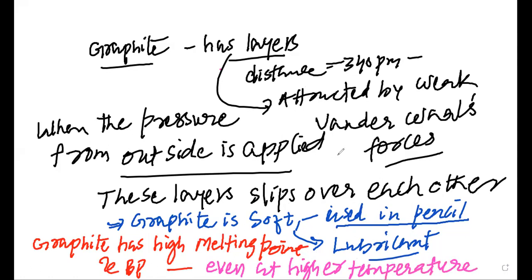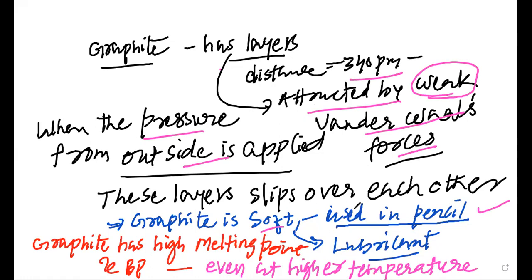So please remember, my dear students, that graphite has layers. These layers have a distance of 340 picometer. These layers are attracted by weak van der Waals forces, and thus when we apply pressure from outside, these layers can slip over each other. That is why graphite is soft and it is used in the pencil, because when we apply pressure, the layers of graphite come onto the paper and we can write.